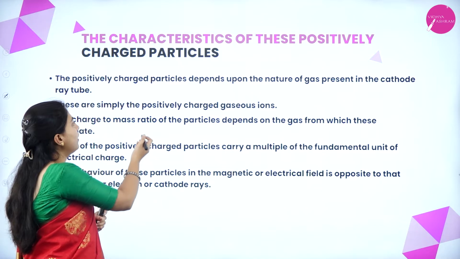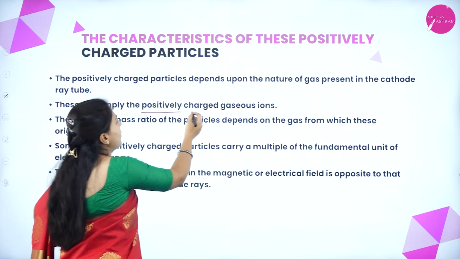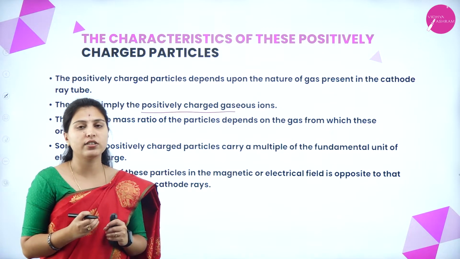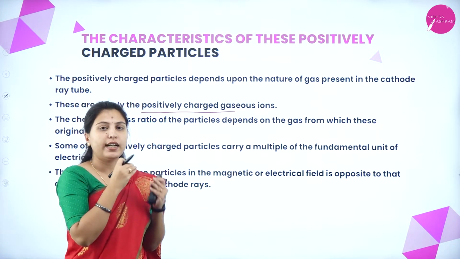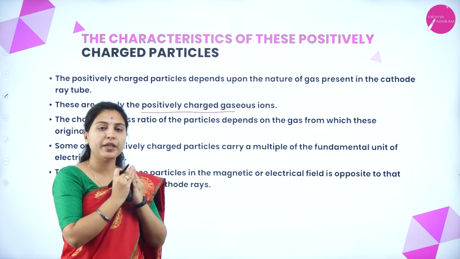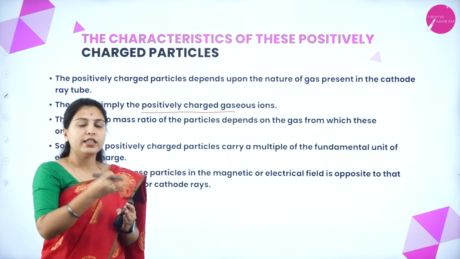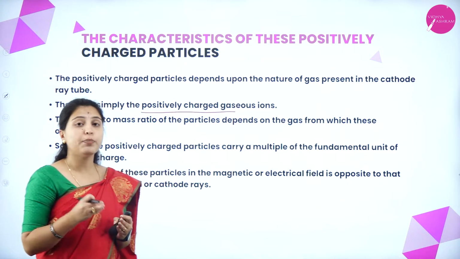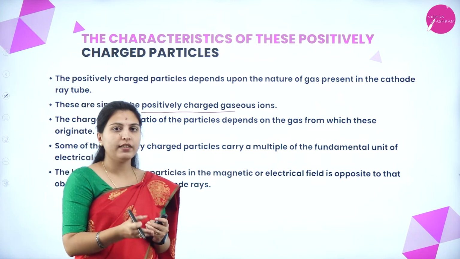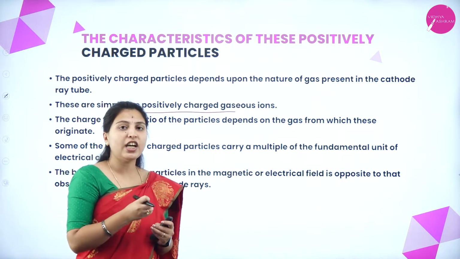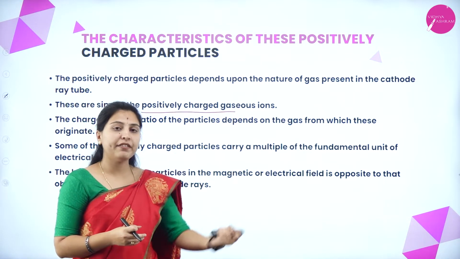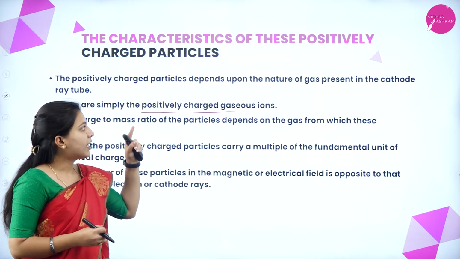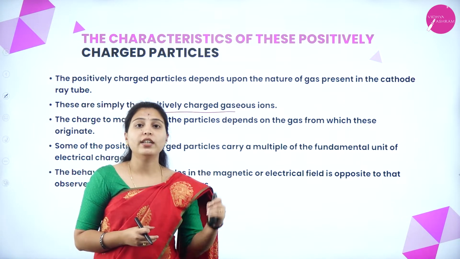When the cathode rays move, the gas is ionized, and the ions that are produced form cations, meaning positively charged ions. So positively charged ions are simply ions produced from the gas we have used. That's why the positively charged particles are completely dependent on the nature of the gas.